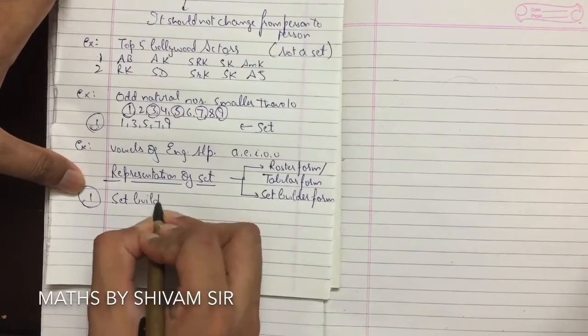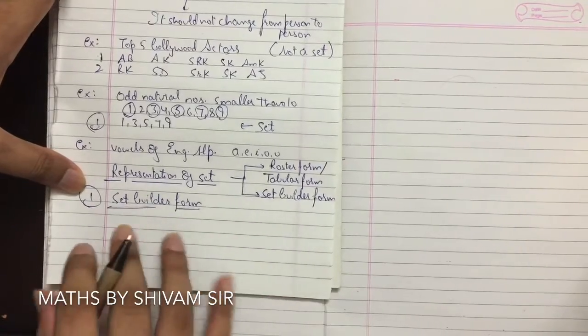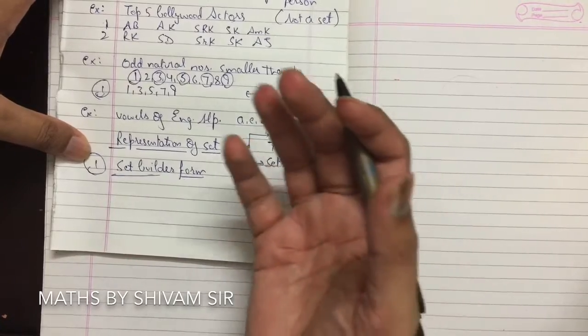In set builder form, always remember that the set always starts with a capital letter.